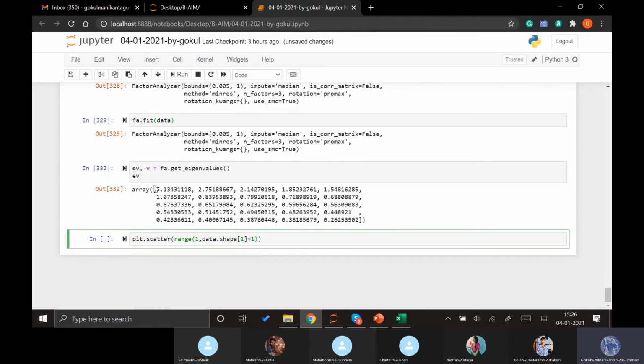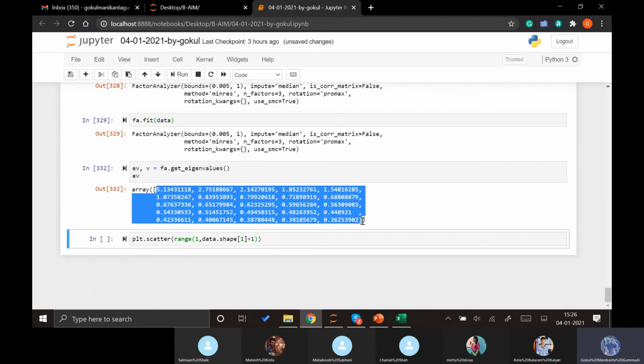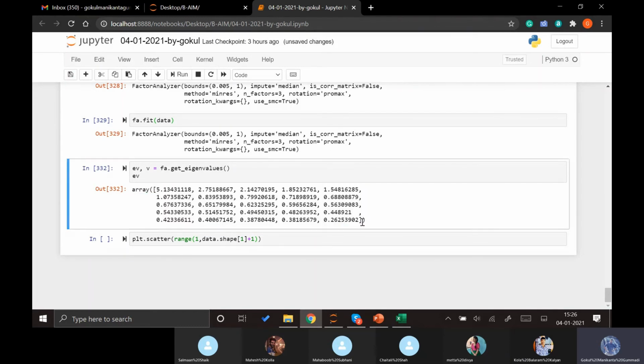Why do we take +1? Because eigenvalues always give you one more result than the whole data set. If we take 1 2 3 4 5, it is showing 1 2 3 4 5 25, so we give +1 comma EV.